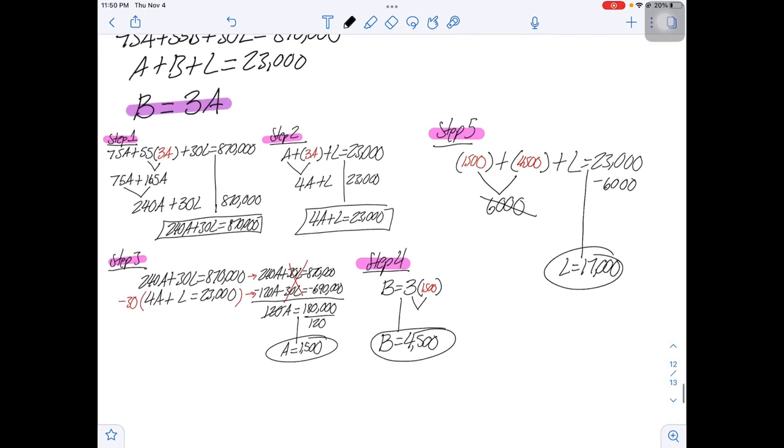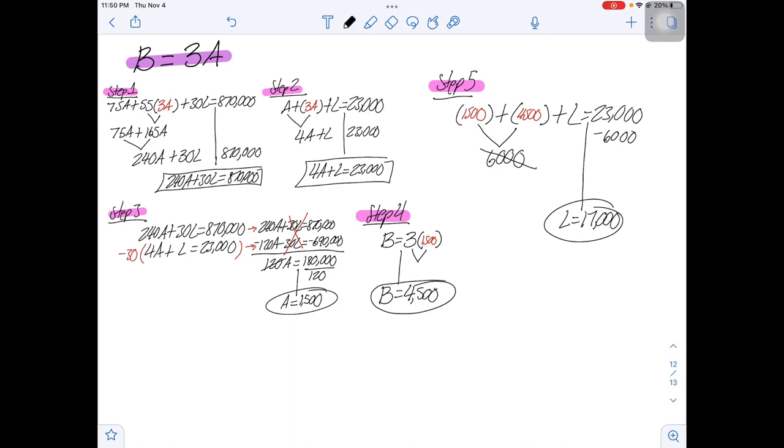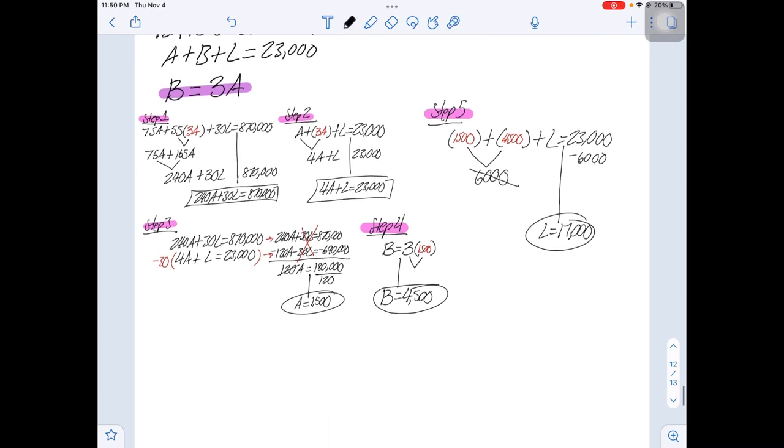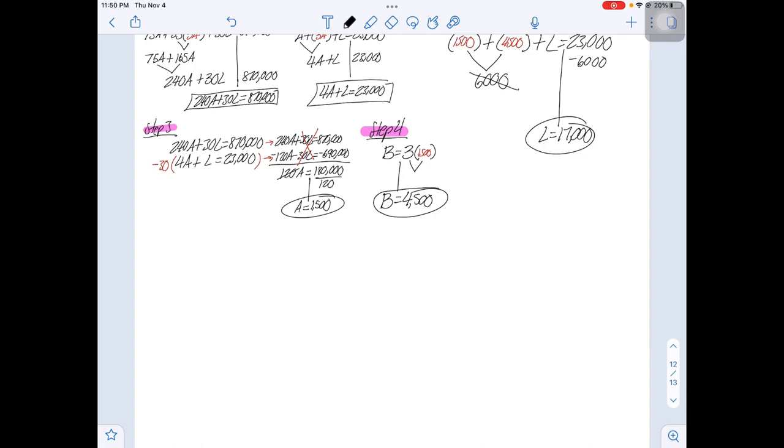And like we said, this is a word problem, so it requires a word solution. So let's check out our question here. How many seats are in each section of the Hollywood Bowl?